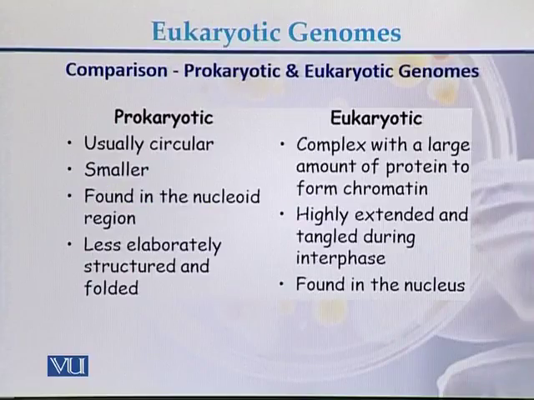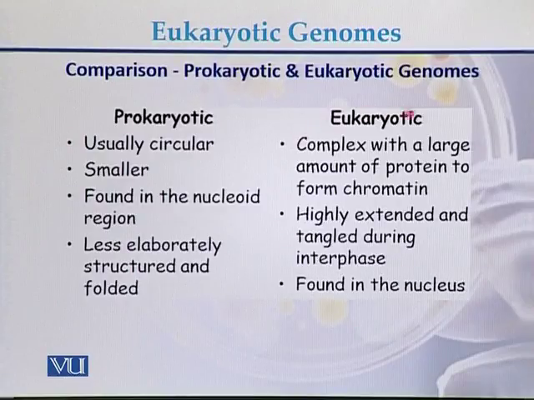This is the comparison between the prokaryotic genome and the eukaryotic genome. In case of prokaryotic genome, usually it is circular and small in size. It is found in the nucleoid region and is less elaborately structured and folded.